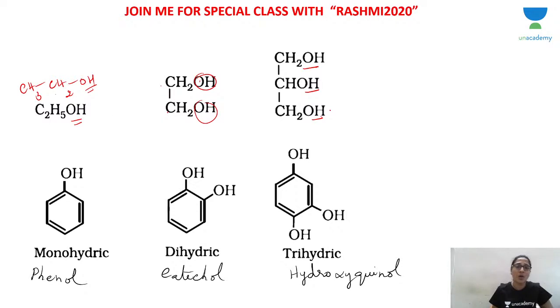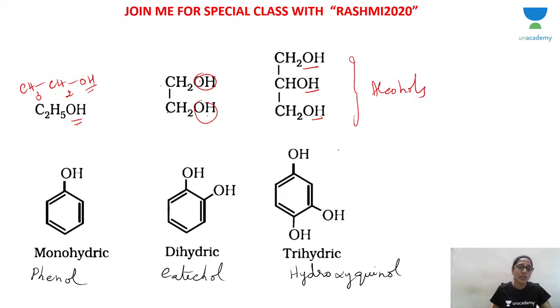So these alcohols are stable: monohydric, dihydric, trihydric. These are called ethyl alcohol, glycol, glycerol. Okay, we will be learning about these names. Monohydric, only one OH group. Dihydric if it has 2 OH groups. Trihydric if it has 3 OH groups. These are the classification of alcohols.